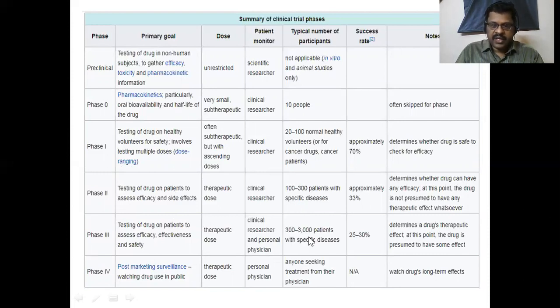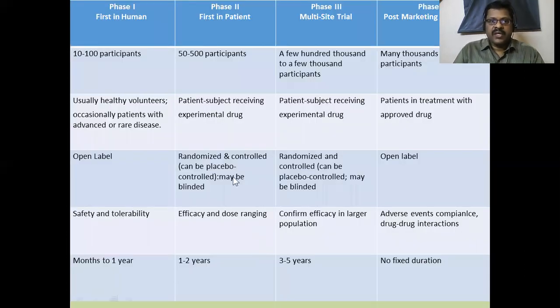Phase 3, 300 to 3000 people participated. Phase 4 is on the open population. During these phases, phase 1 took a minimum of 1 year, phase 2 1 to 2 years, phase 3 3 to 5 years, and phase 4 has no fixed duration.